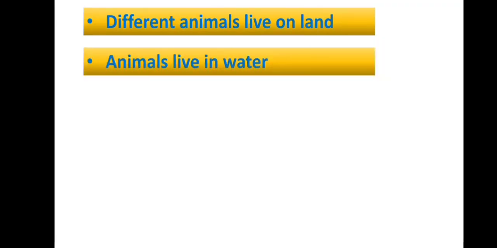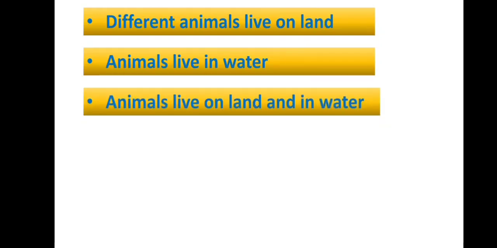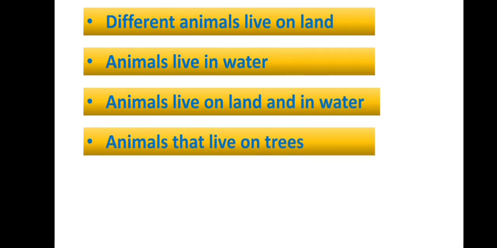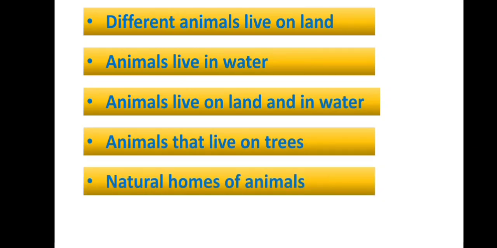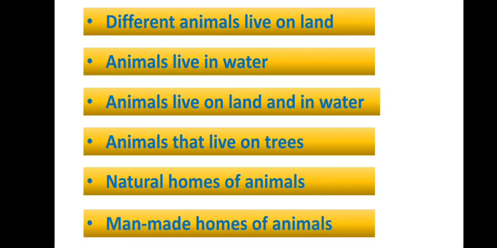Now we will learn about different animals: animals that live on land, animals that live in water, animals that live on land and in water, animals that live on trees, natural homes of animals, man-made homes of animals. Some animals live in water. Some animals live on land. Some animals live both in water and on land. And some animals live on trees. Let's check which are these animals.